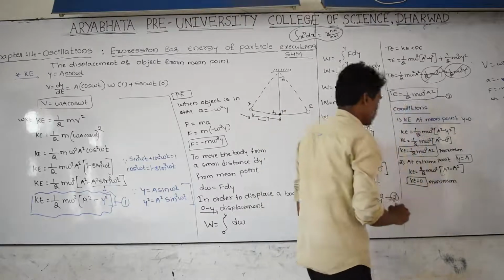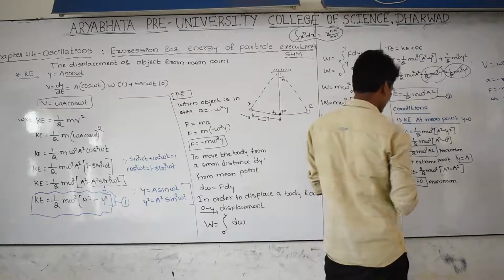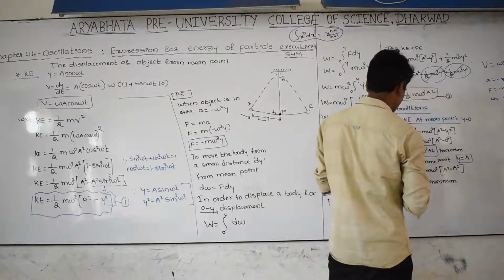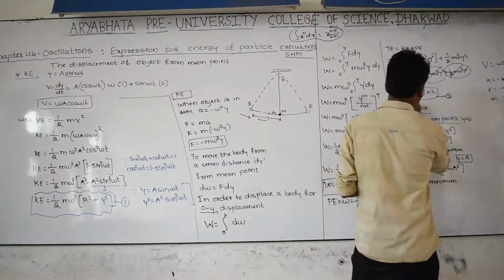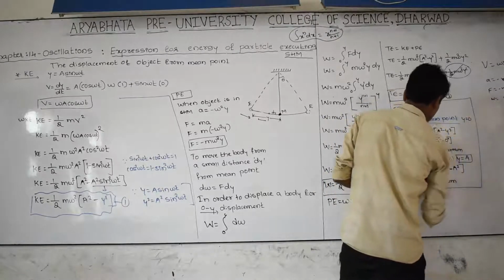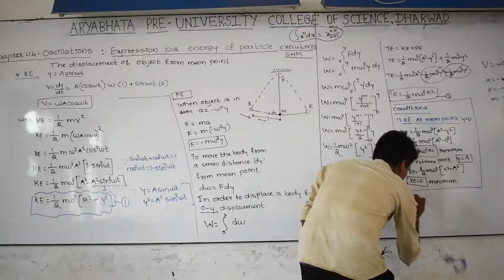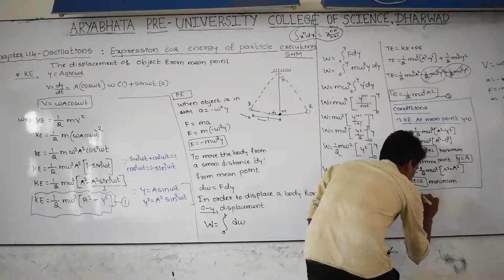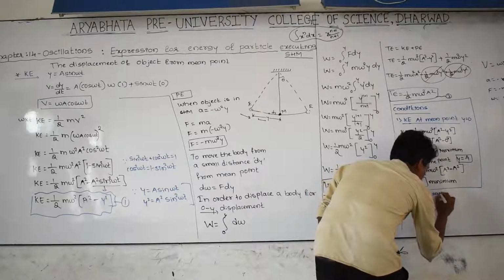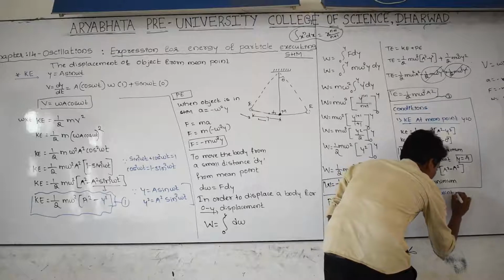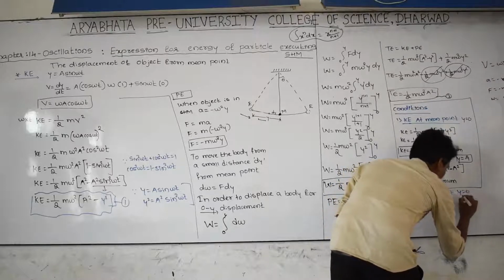And what about potential energy? Potential energy at mean point. At mean point, displacement is equal to 0.